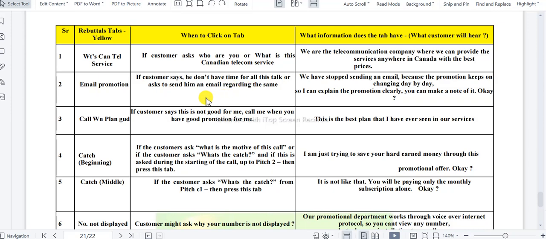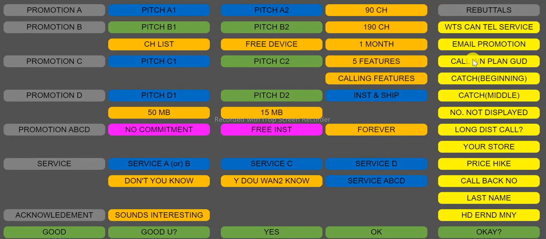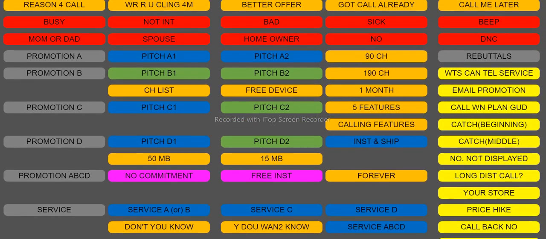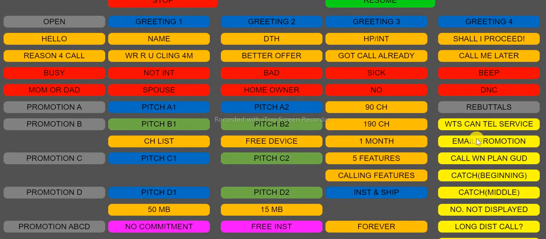Okay, if the customer asks you to send email, next point, the customer is telling you, call me when the plan is good. When the customers are telling in that way, you can tell them this is the best plan which I have ever seen in our services. So this is call me when the plan is good: this is the best plan that I have ever seen in our services. When the customer is asking, call me when the plan is good, you have to click this button.